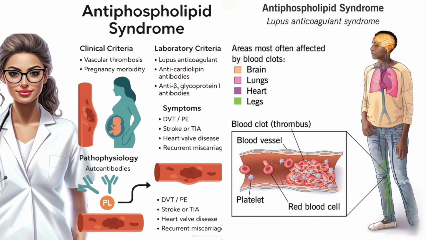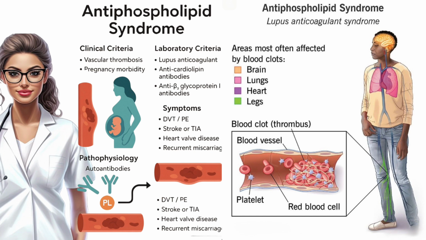These clots can form in veins, causing deep vein thrombosis or pulmonary embolism, or in arteries, leading to stroke or heart attack. In pregnancy, APS can cause miscarriages, preeclampsia, and poor fetal growth. The most feared form is catastrophic APS, where clots form all over the body within days, leading to multi-organ failure. Though rare, it is life-threatening.